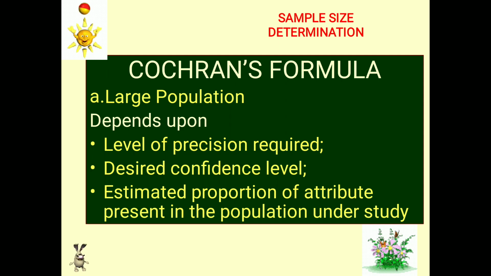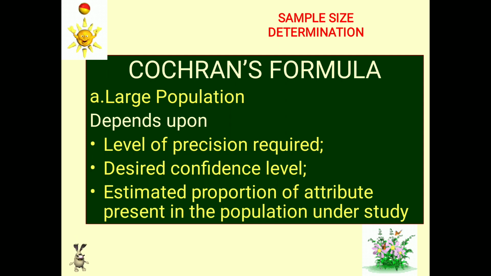Cochran's formula is based on certain things like what is the level of precision required, means the accuracy required, means margin of error. Then desired confidence level, which means what's the permissible error in this case. Another part is the estimated proportion of the attribute present in the population.